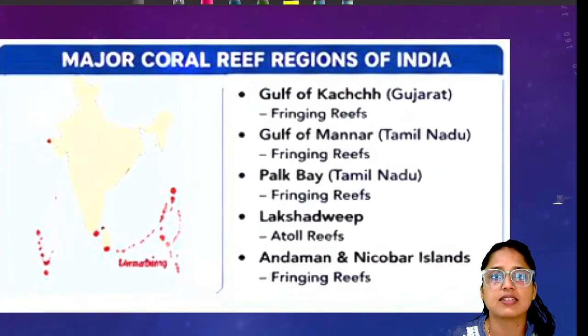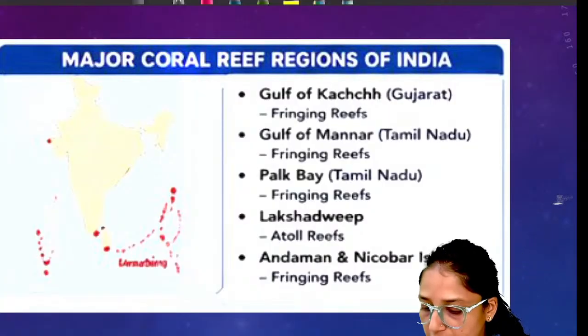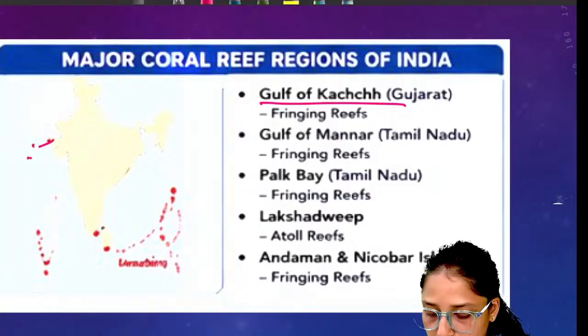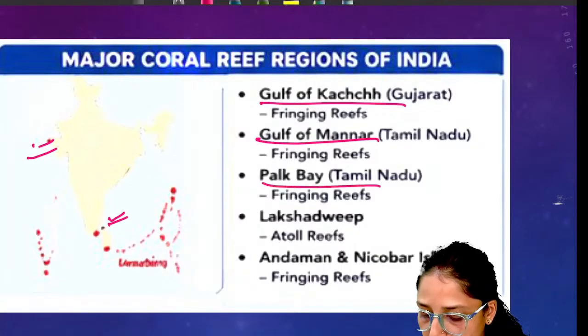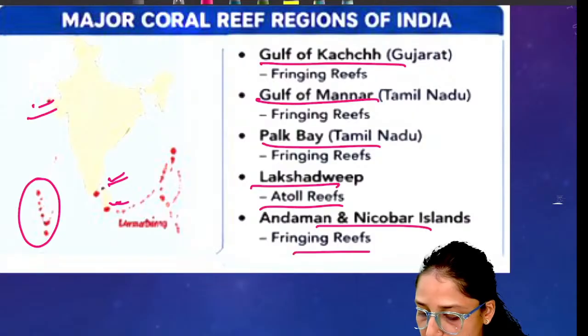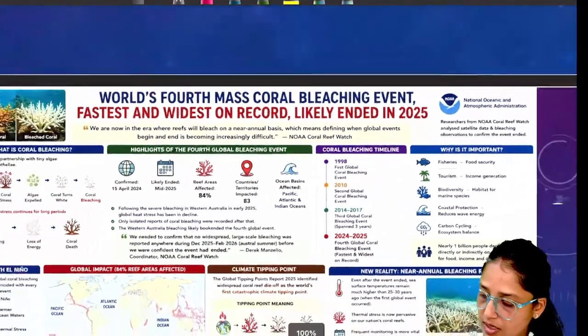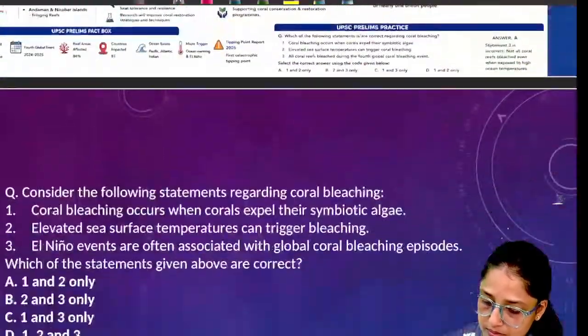Quickly, let's discuss the major coral reef regions in India. Important coral reefs are present in the Gulf of Kutch, the Gulf of Mannar, and Palk Bay in Tamil Nadu. There are Lakshadweep atoll reefs, where atolls are present, and finally fringing reefs in the Andaman and Nicobar Islands. This image has summarized everything.